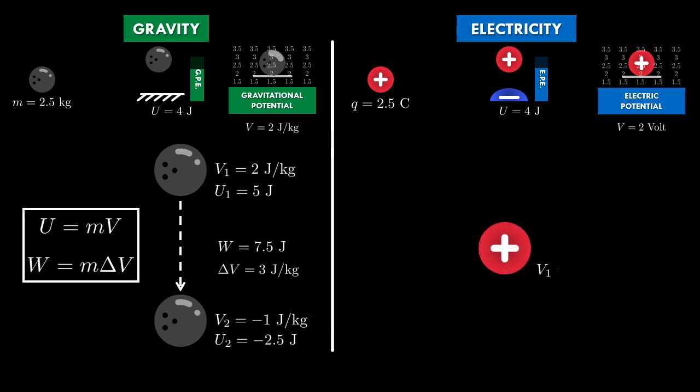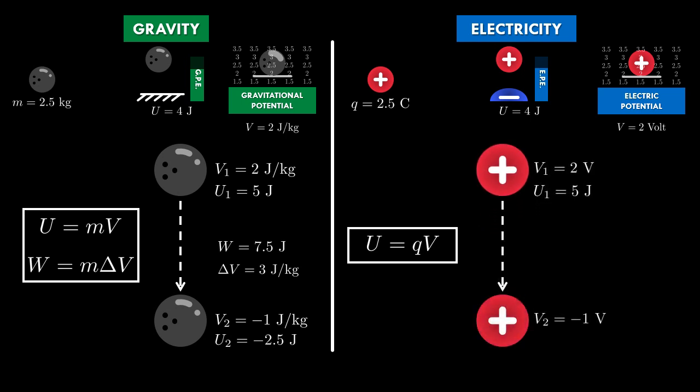In the case of electricity, we have this equation U equals QV for electric potential energy. That means if we took a positively charged object with 2.5 coulombs and put it at a location where the electric potential is 2 volts, it will have an electric potential energy of 5 joules, just like its gravity analog. If the charge moves to somewhere with -1 volts of electric potential, then it would have an electric potential energy of -2.5 joules. While the charge was moving, it would have done 7.5 joules of work.